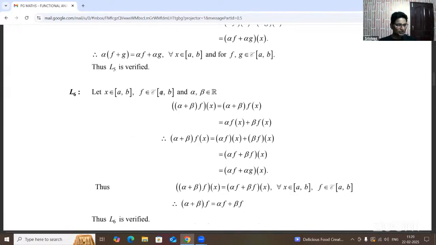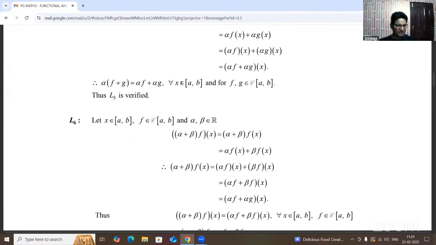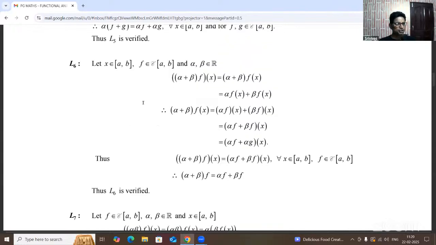Okay. Now, every time it is represented as for all x being an element between a and b, that is the closed interval. So that is the meaning of a less than or equal to x less than or equal to b. That is why f comma g also belongs to C of [a, b]. Now the symbol C of [a, b] means the set of all continuous real valued functions. So L5 is verified, and then the distributivity conditions L6, L7, L8.